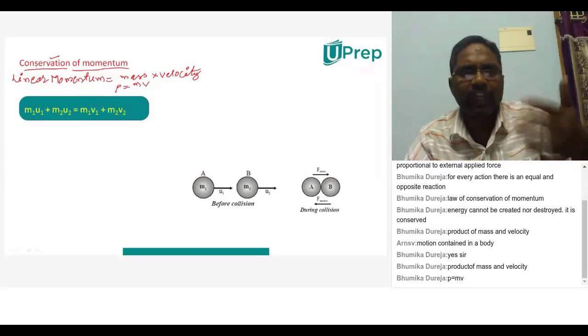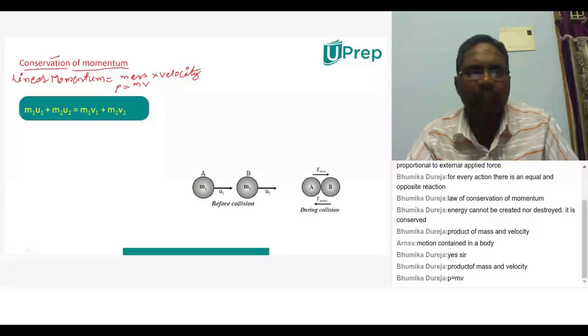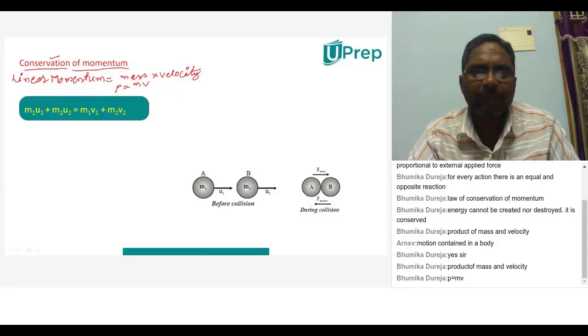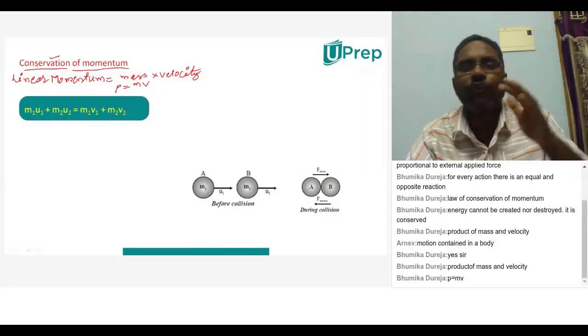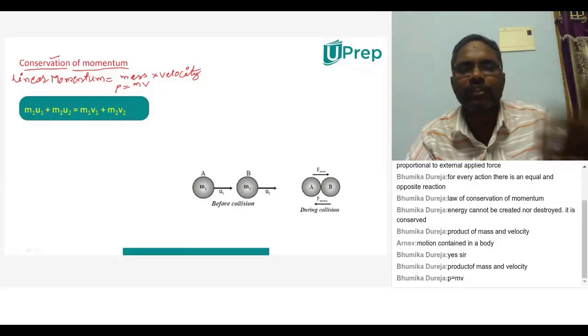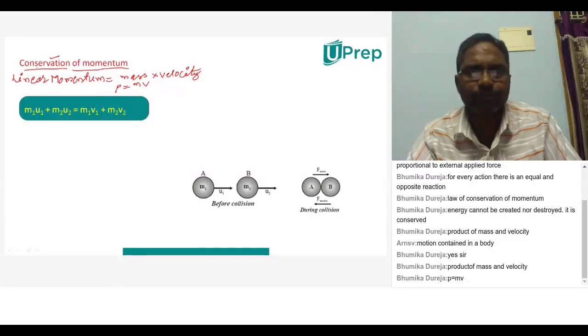So the statement of the conservation of momentum can be given like this: the linear momentum of a system will remain constant when no external force is acting on the system.